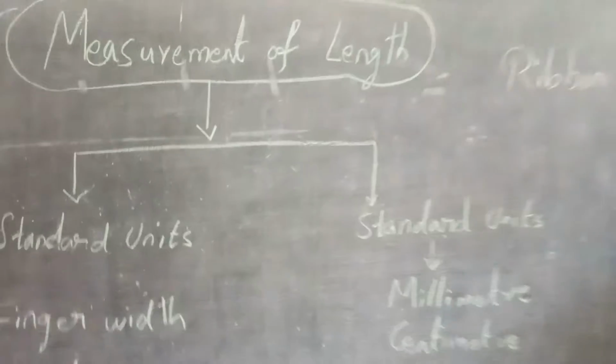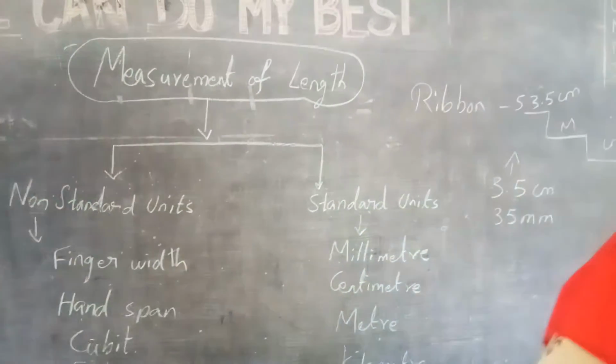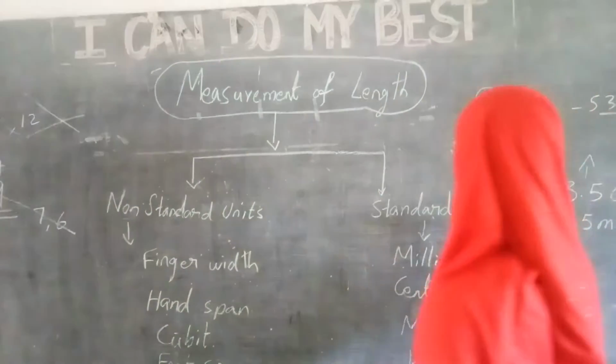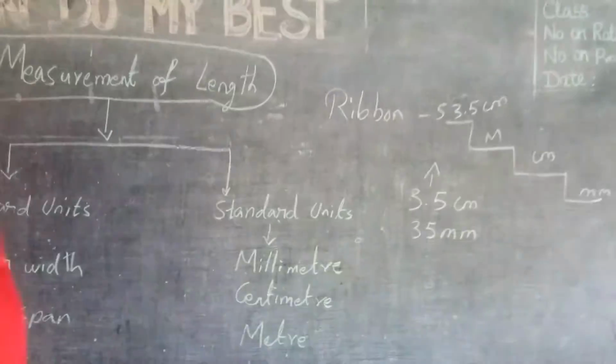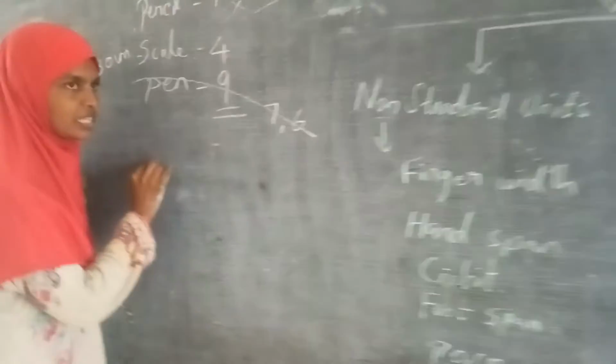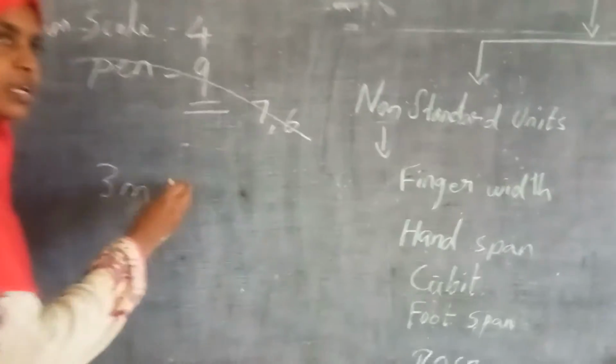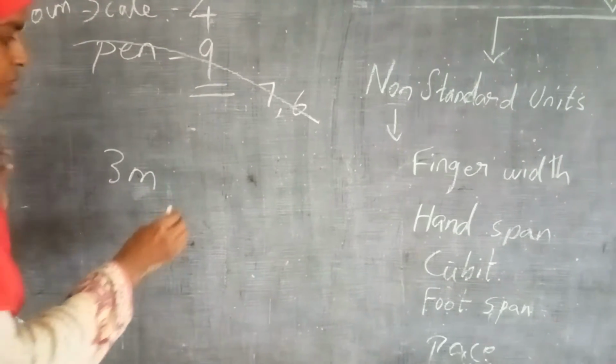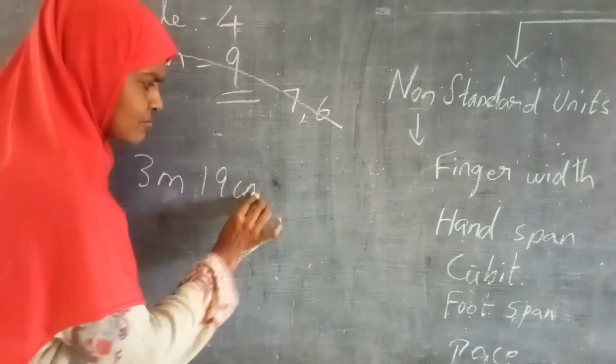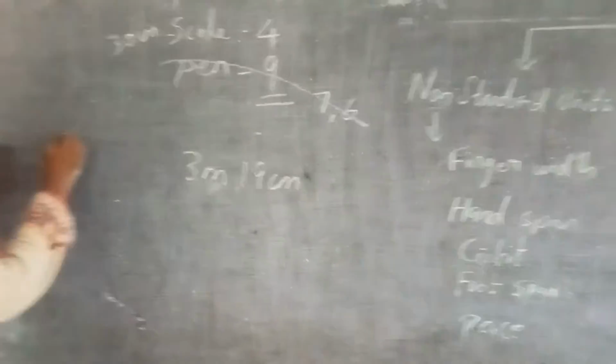Now, as in your activity 6, Nandini madam is measuring the length of the blackboard in meters. She will say 3 meter and 5 centimeter. See, because the blackboard is long, we are going for meters. The blackboard was somewhat bigger, that's why. How much did she say? 3 meter. Nandini madam, how much did you get? 3 meter and 90 centimeter. Right. This is for the blackboard.